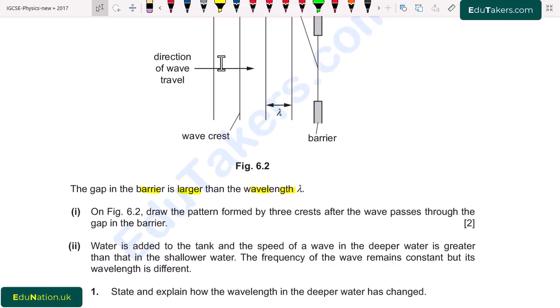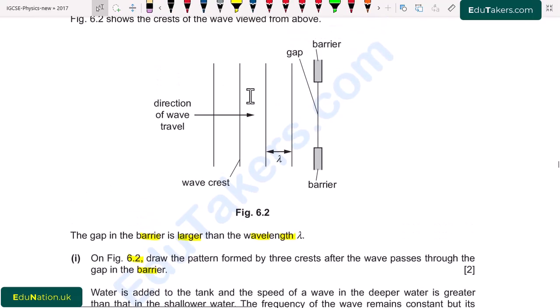First of all, we have to consider that the gap in the barrier is larger as compared to the wavelength. If I consider this gap is d, so this d is much larger as compared to the wavelength. If this condition is satisfied, there will be less diffraction.